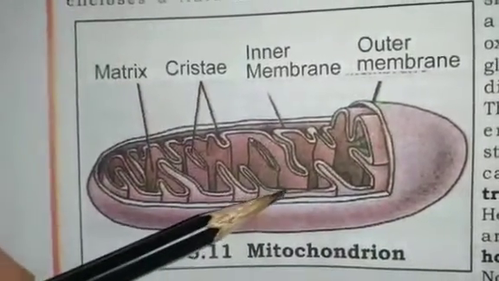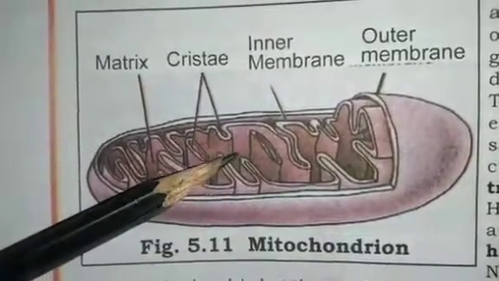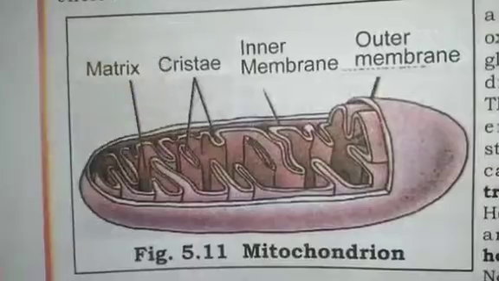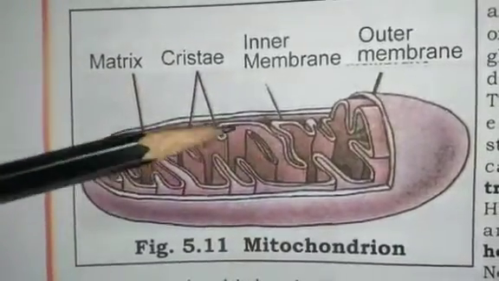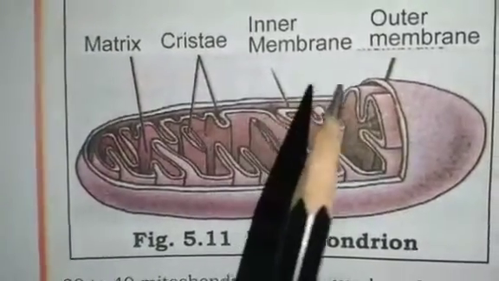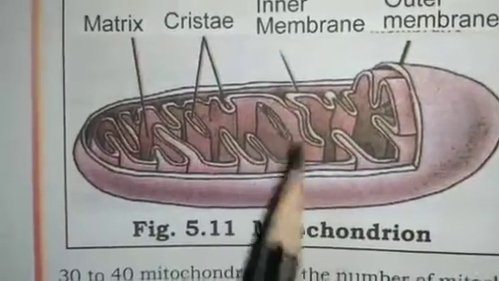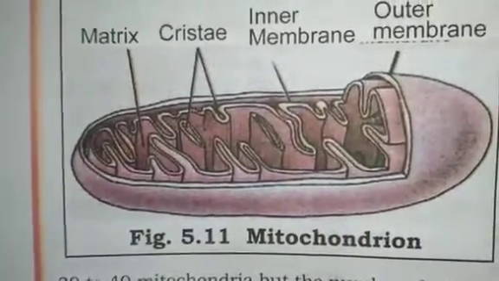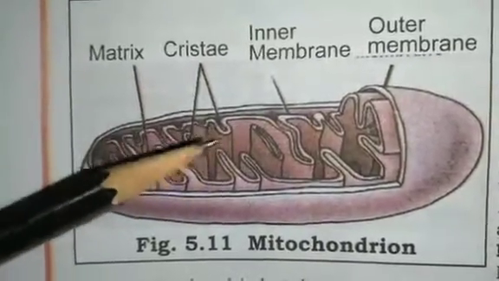ATP is known as the energy currency, just like Indian rupees. In the same way, in the cell organelles, we have an energy currency, that is ATP, and the body uses energy stored in ATP for making new chemical compounds and for mechanical work.